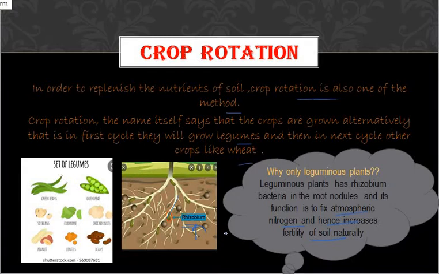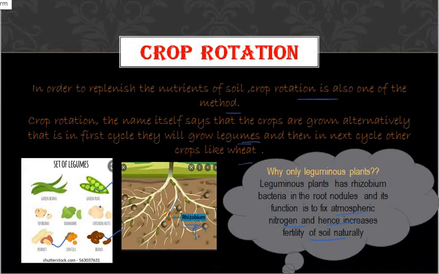Without adding a fertilizer, you can increase the fertility of the soil by planting leguminous plants. Then what leguminous plants can you plant here? Examples I have given here: green peas, then beans, and groundnut also you can add.